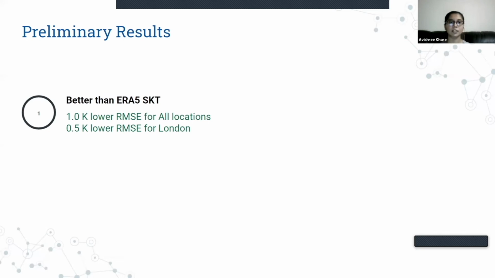More specifically, for a model built for all the locations, we saw a 1 Kelvin lower root mean squared error. That is, we were more or less 1 Kelvin closer to the actual values than ERA5. And for a model built specifically for the city of London, we saw a 0.5 Kelvin decrease in the root mean squared error.